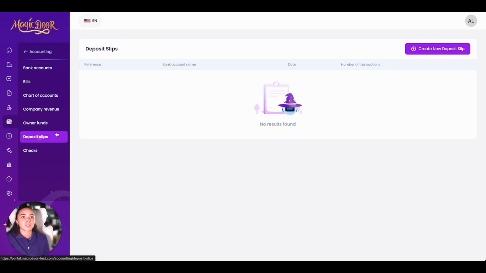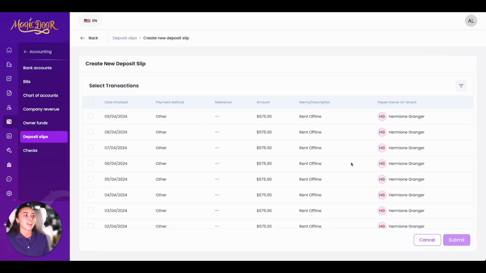Now on to deposit slips. This is where you would find all deposit slips if this is something you need, and you can easily just press this button to create a deposit slip, and then just follow the order to do that. So click on one, and then you would just press submit.